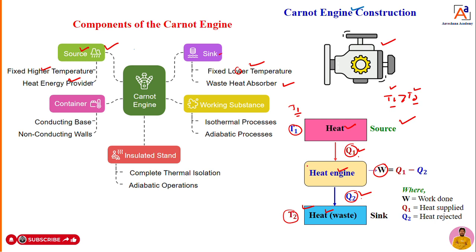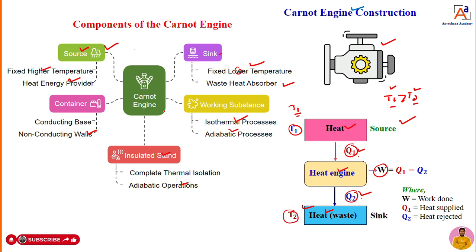Now this is a container. In that container, there are a conducting base as well as non-conducting walls, and an insulated stand, giving complete thermal isolation and adiabatic operation. Then the working substance, whatever substance we have in the engine, sometimes acts as an isothermal process, sometimes as an adiabatic process.